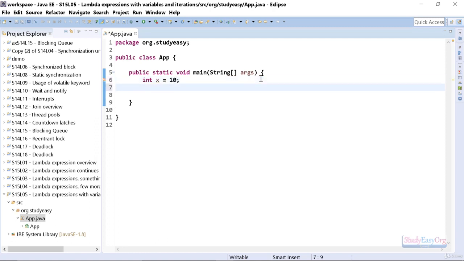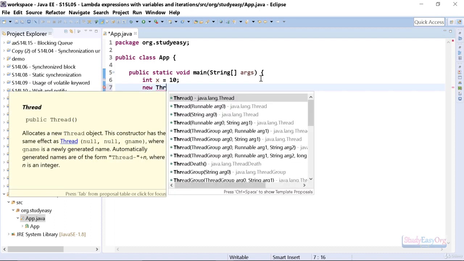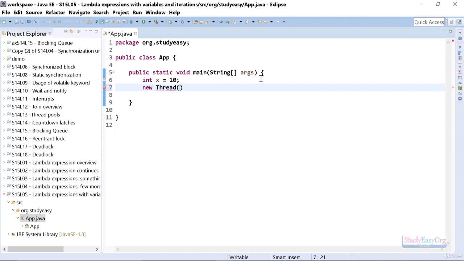Now moving forward, let us create a new thread, and we will make use of the shortest possible path. So we will type in new Thread dot start, and we will pass a new Runnable object, but taking help of a lambda. So in here we will type a pair of parentheses, then the arrow token, and then finally the statement. So it would be like sysout.